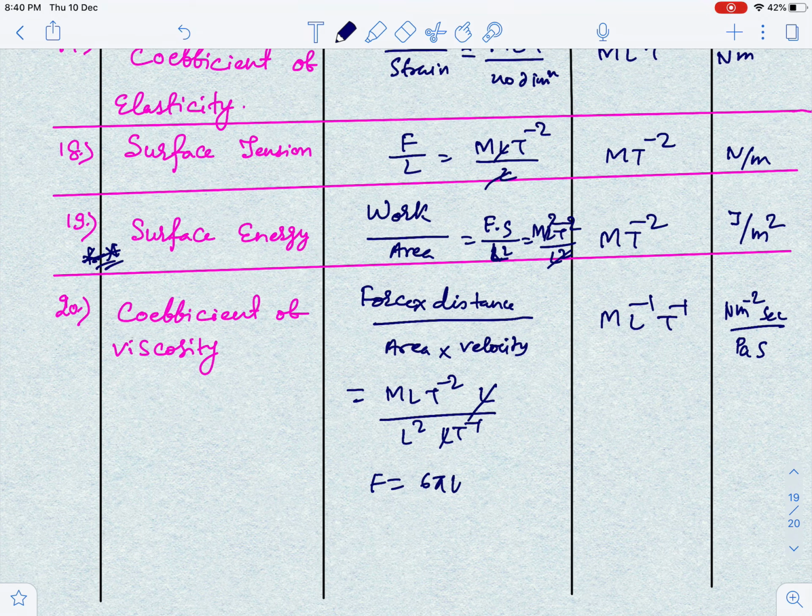So coefficient of viscosity you can either calculate by F is equal to 6 pi eta RV, or you can directly multiply force by distance upon area into velocity, guys. Okay, whichever formula you feel comfortable with, find the dimension with it. So today we will stop here, and next class we will go ahead with these things. We have to see all the possible dimensions. So tomorrow or day after tomorrow, whenever I upload the lecture, that